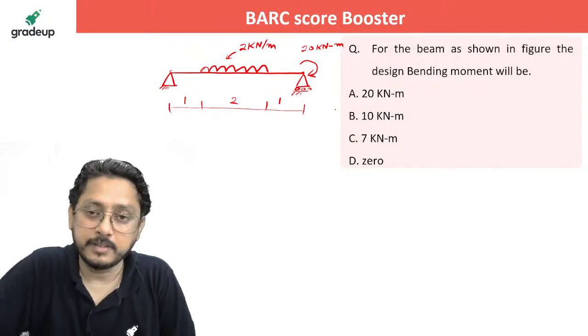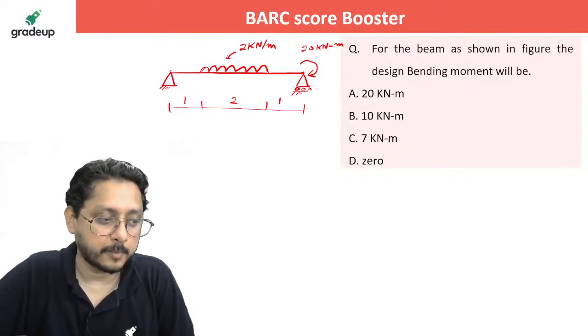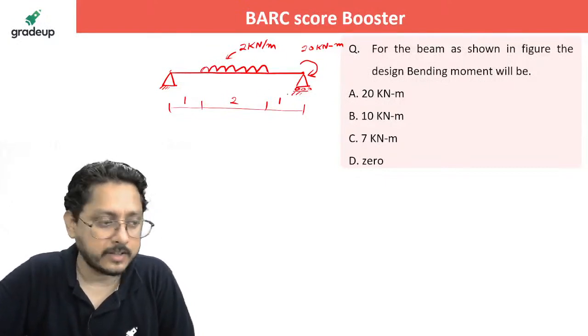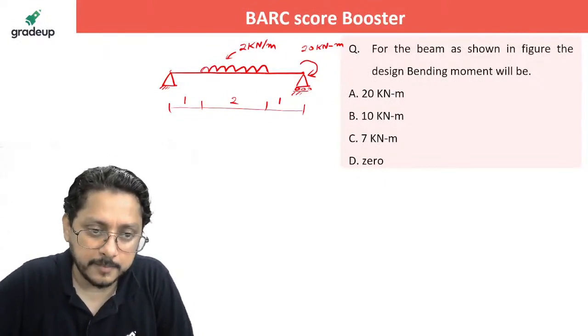That is quite obvious. The maximum one only you will consider for the designing purpose, isn't it? Now if you see what is the reaction here, you just calculate it. The reaction can be calculated very easily.